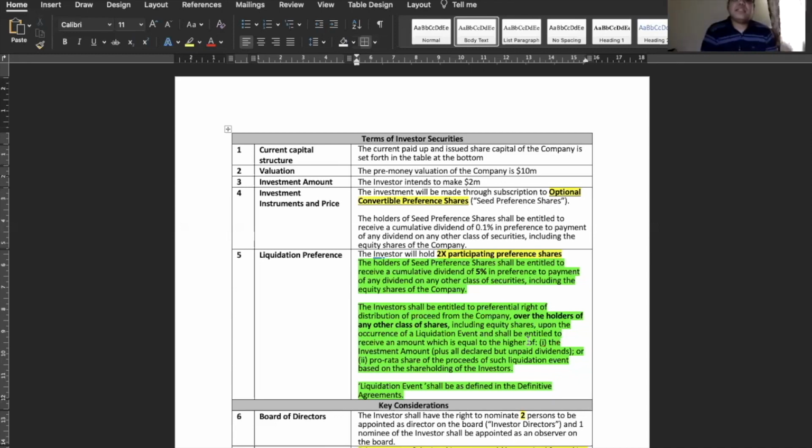Dividend is calculated on the amount invested. If you put in 100K and have a 5% dividend, it will be 5% on 100K, which gives you $5,000 in a year. The board will decide that we are going to pay out a dividend.